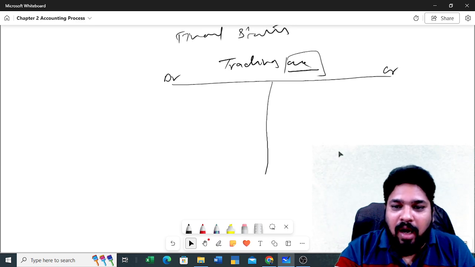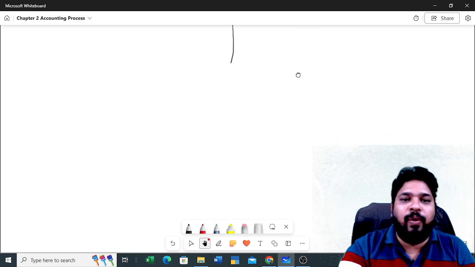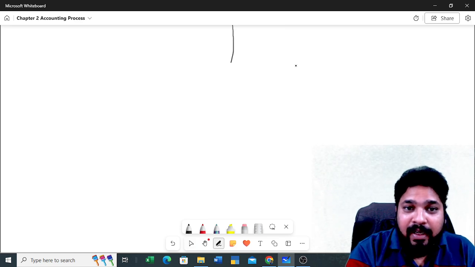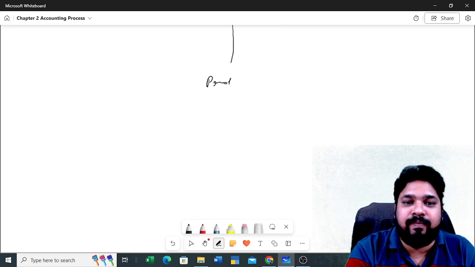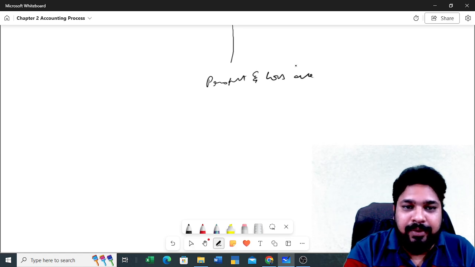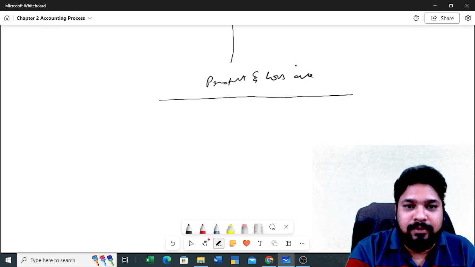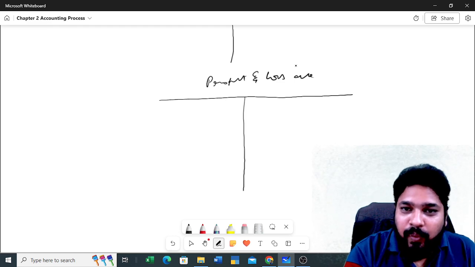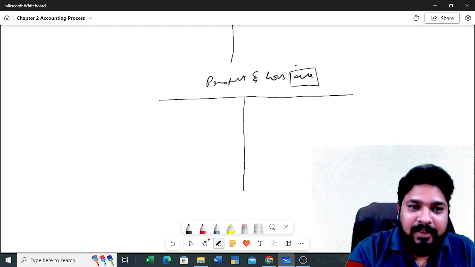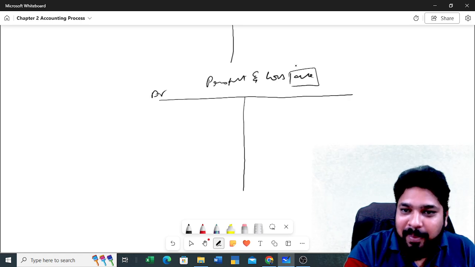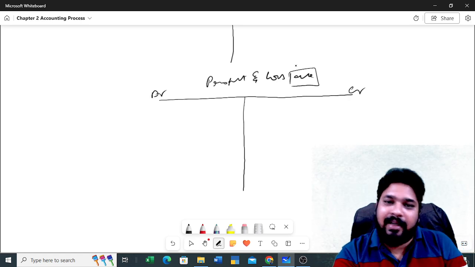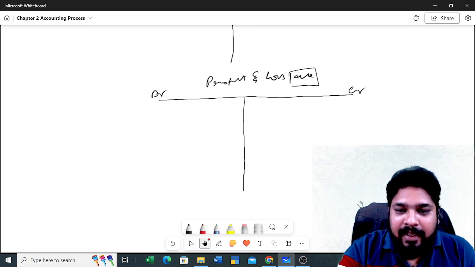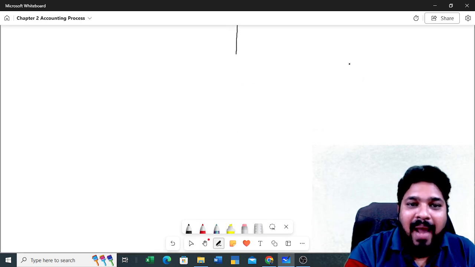After preparing the trial balance, we need to prepare our profit and loss account. Again, we are calling this an account. So for this we need to have a debit side and a credit side. And finally we need to prepare our balance sheet.